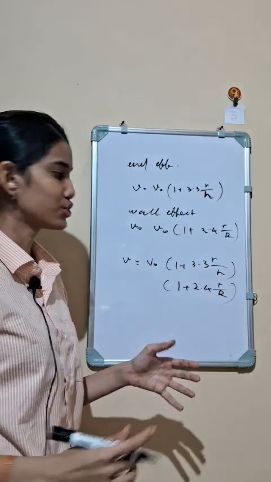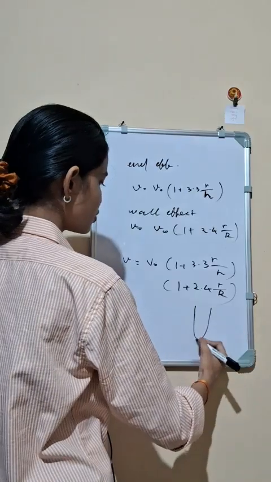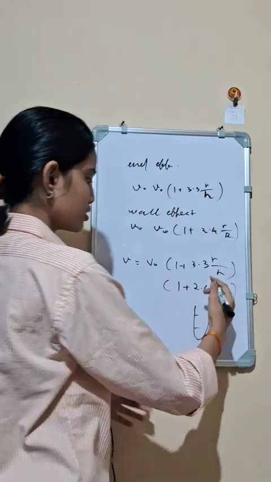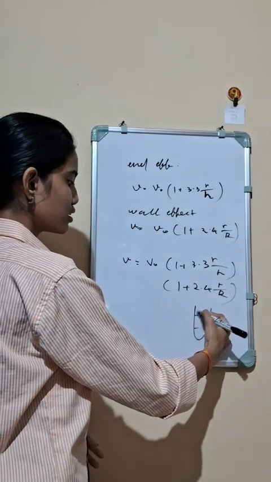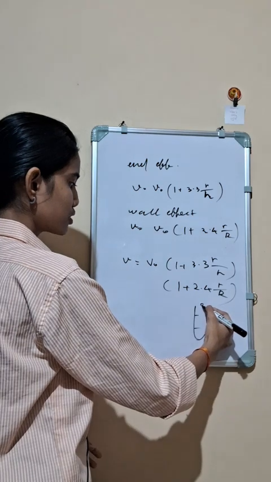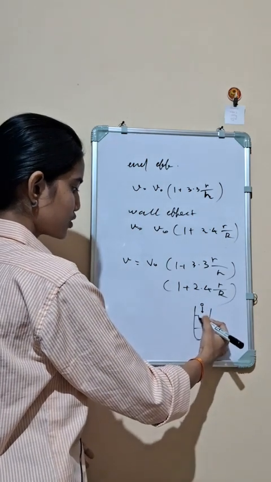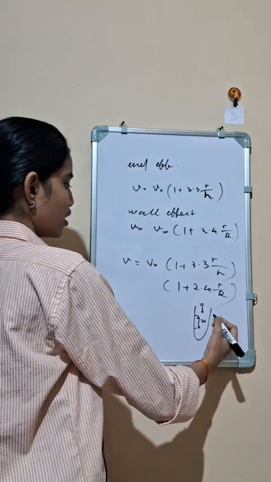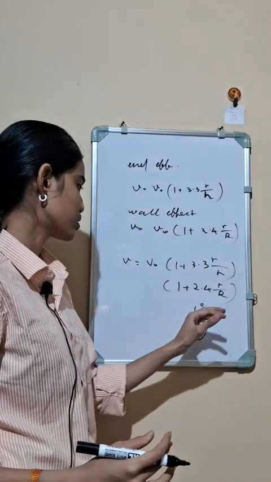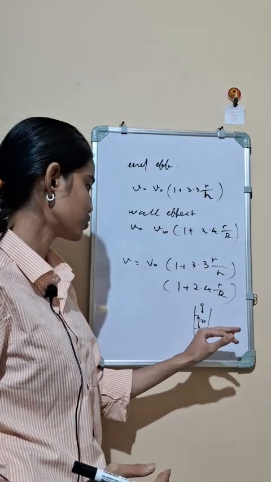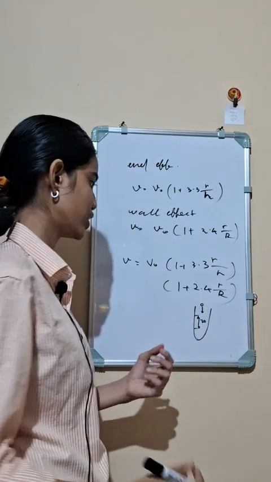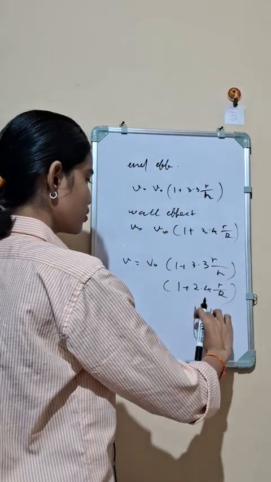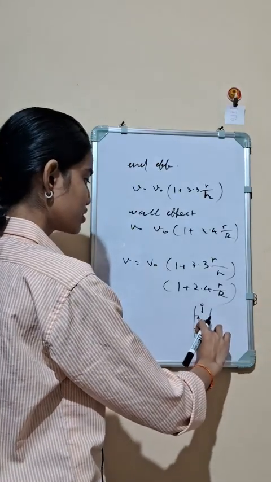So when a sphere is falling through a tube, we can calculate this. Let us suppose the ball is falling and it will travel this distance, suppose 30 centimeter. How much time will it take to go from this position to this position? We can calculate it. We have the velocity, the distance and the time.